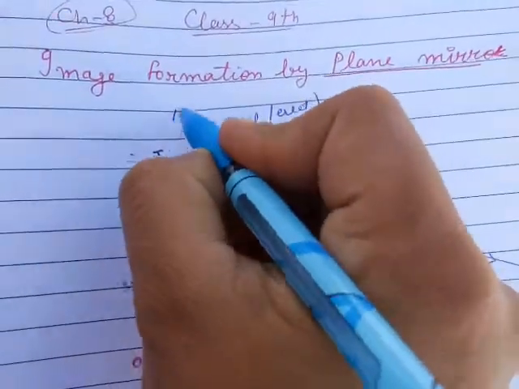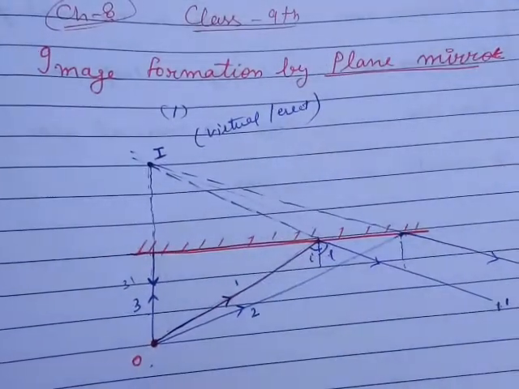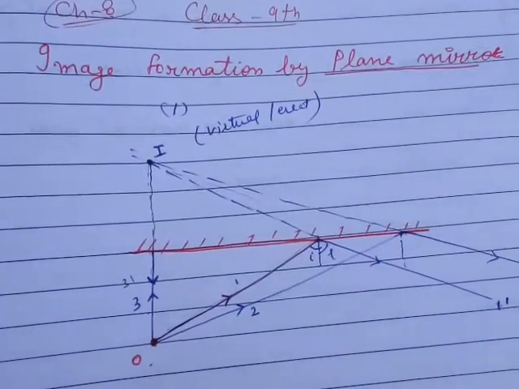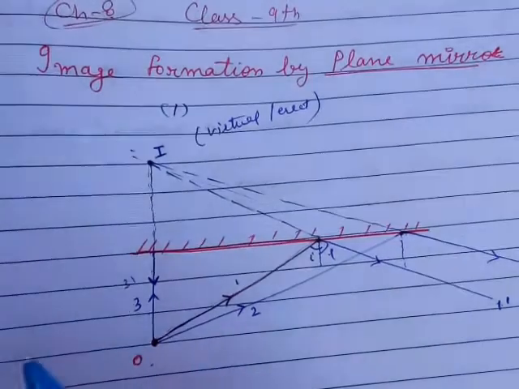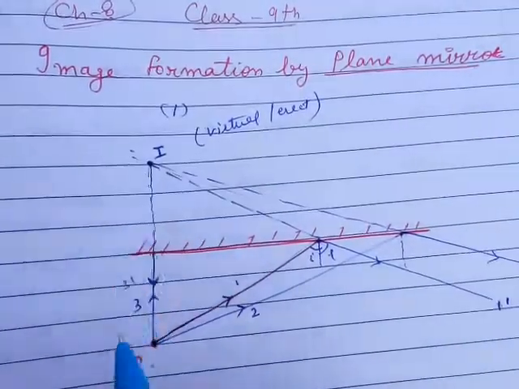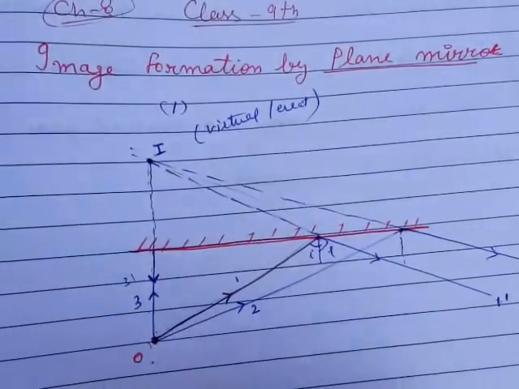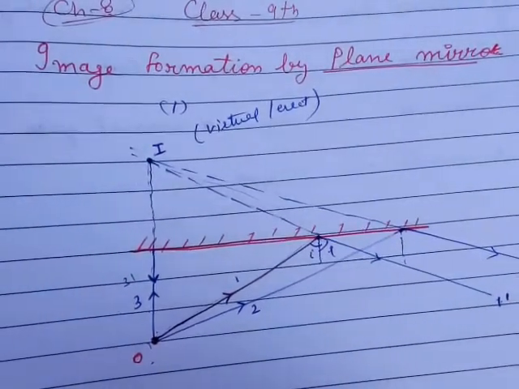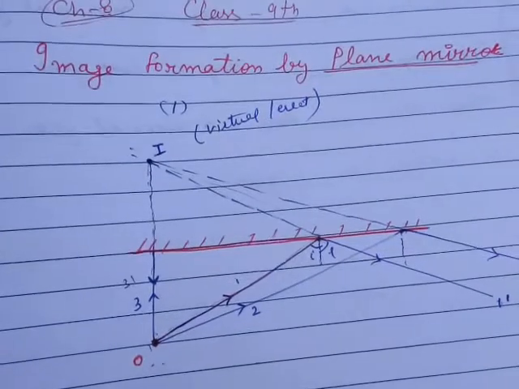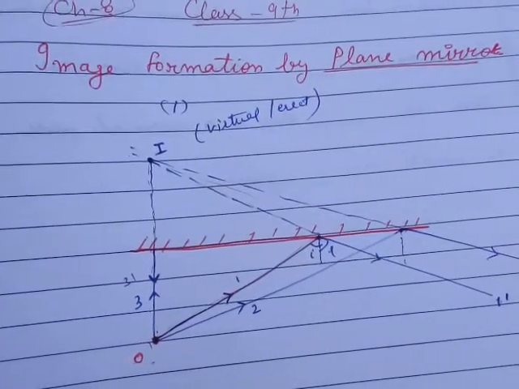This is the first characteristic: the image is virtual and erect. Second, you can see the image is of the same size, not a big size. This is the second characteristic: the image is of the same size as that of the object.